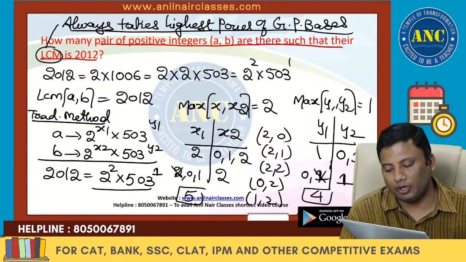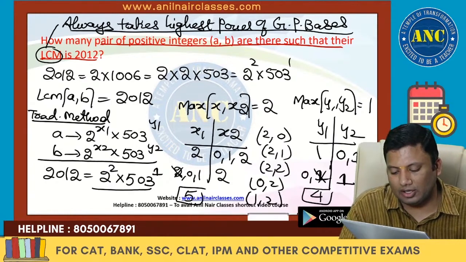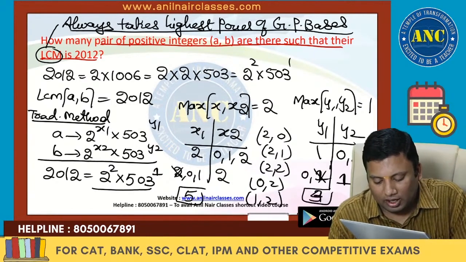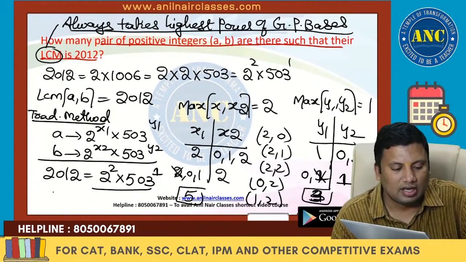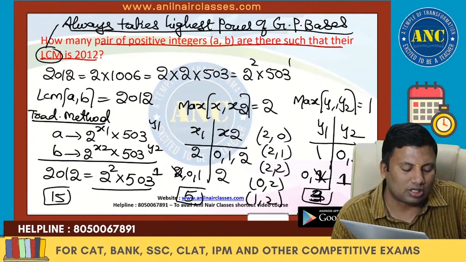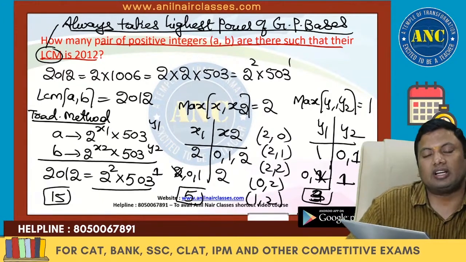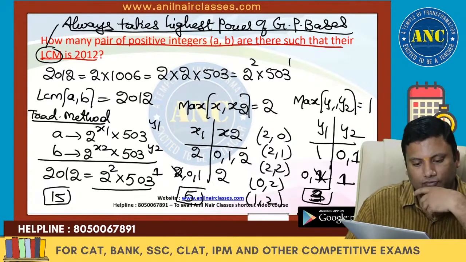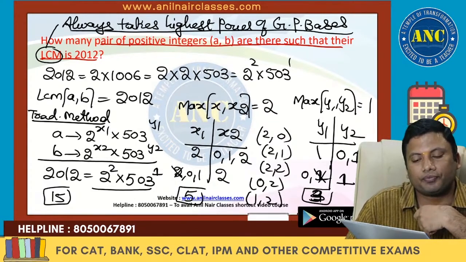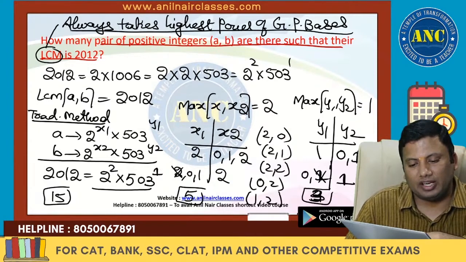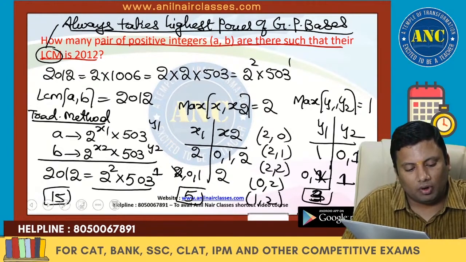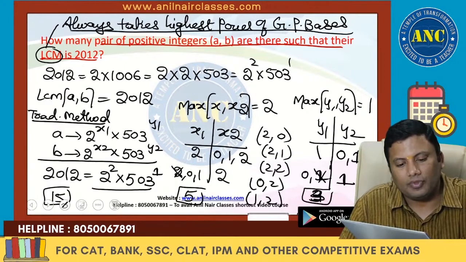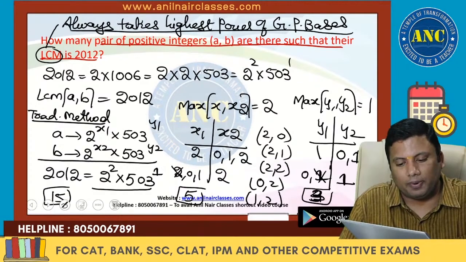5 into 4: 1 0 1 1 and 1 0 1 1 and 0 1, 3 cases. 5 into 3 is a total of 15 cases. This is the traditional method from the definition of LCM. LCM always takes the highest power of the given prime bases.